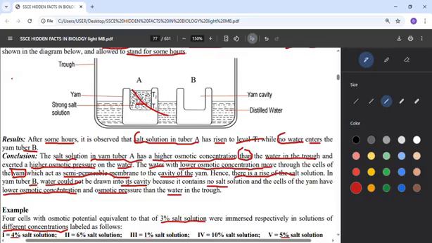But for B, water could not be drawn into the cavity. Why? There is no salt solution, no strong solution that will be demanding water, no pressure on it. So there is a lower osmotic concentration and lower osmotic pressure than the water in the trough.